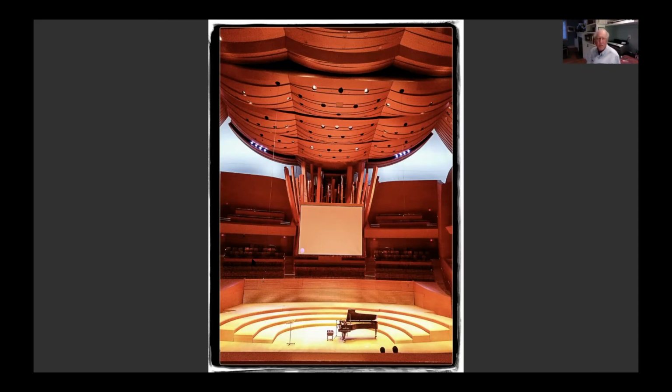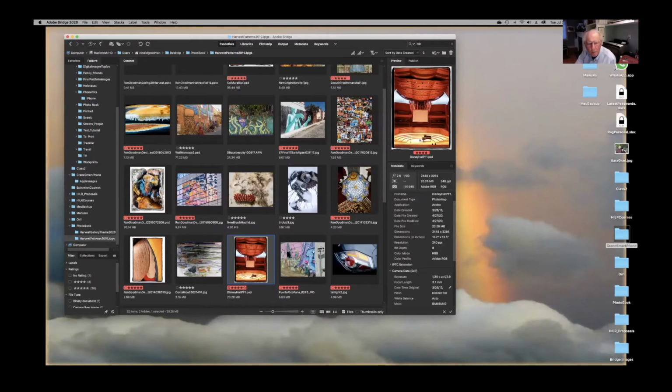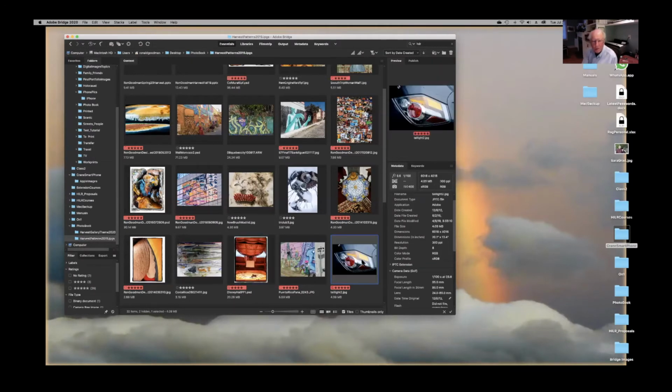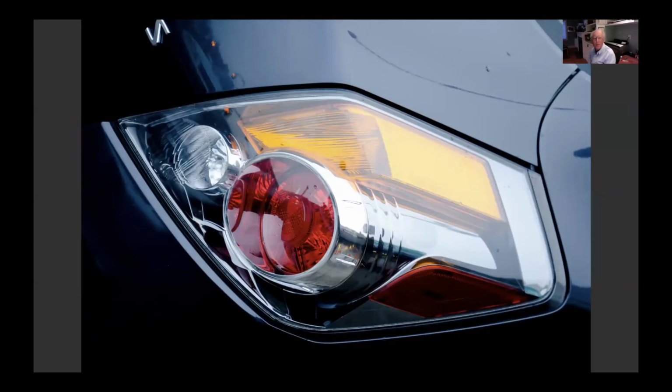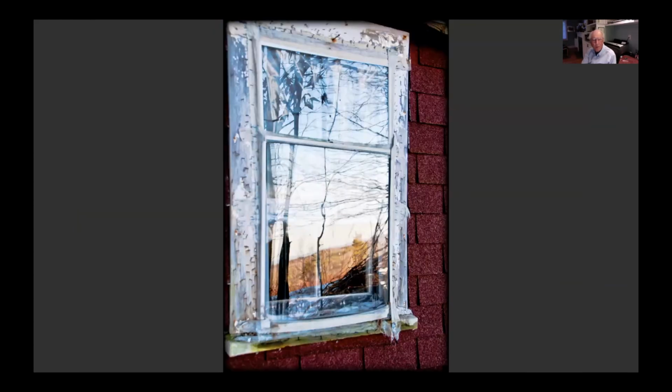I don't know if it was consciously done, but you can see from the larger elements in the top down to the screen, they sort of lead down there, even though it's very small, to the piano. This one is a good illustration. Just walking along the street. That's the rear light of an automobile. And there's an aesthetic sense of composition in a lot of the world that you may not be aware of. And this is one way of doing that.